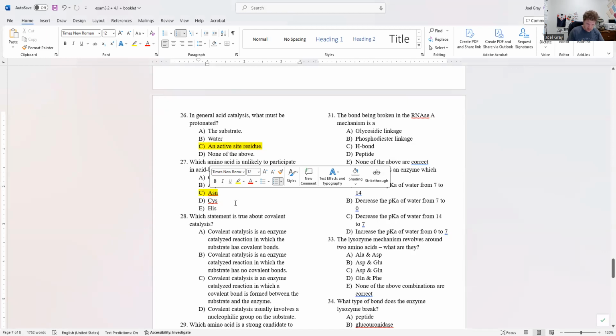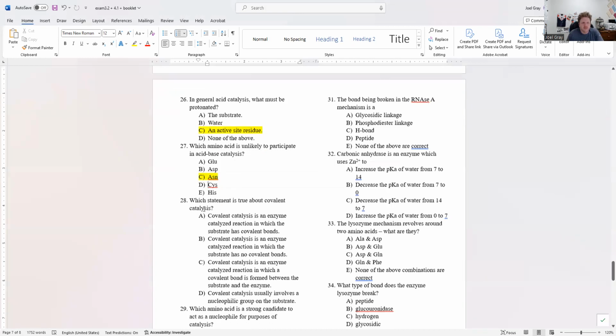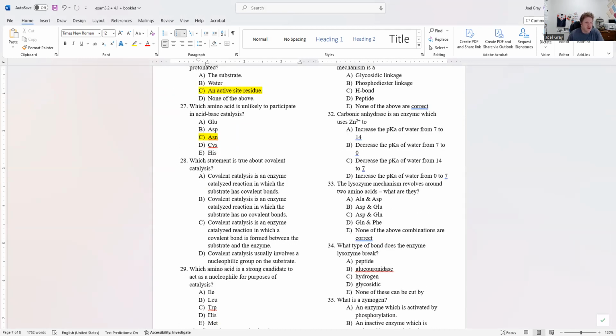27 is C, as is 26. Because asparagine is unlikely to be protonated. Cysteine is also less likely than histidine or aspartic acid or glutamic acid, but it's a better candidate than asparagine. Okay. Which statement is true about covalent catalysis? Covalent catalysis is an enzyme catalyzed reaction in which a covalent bond is formed between the substrate and the enzyme. C is the correct answer for that.